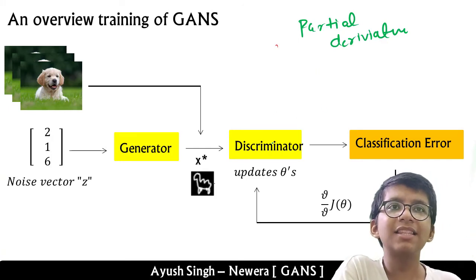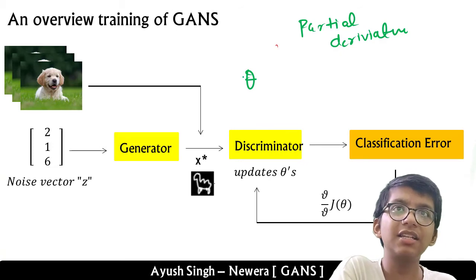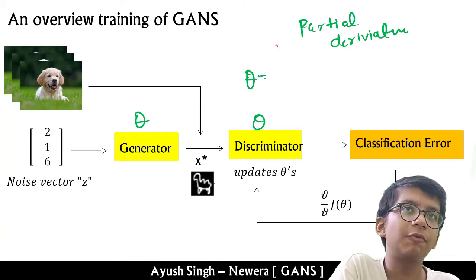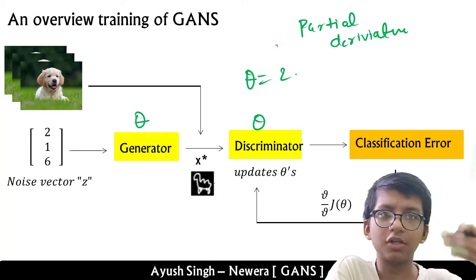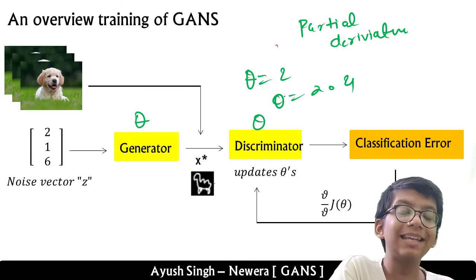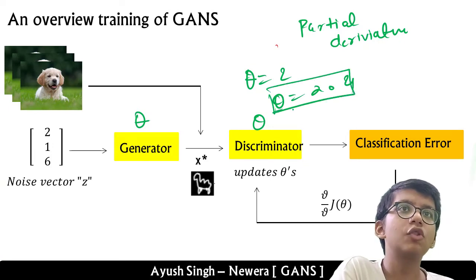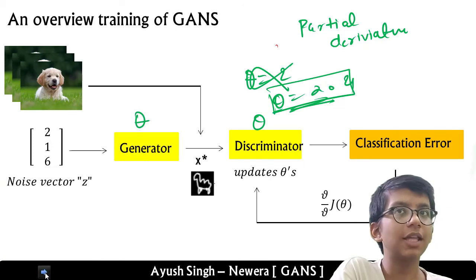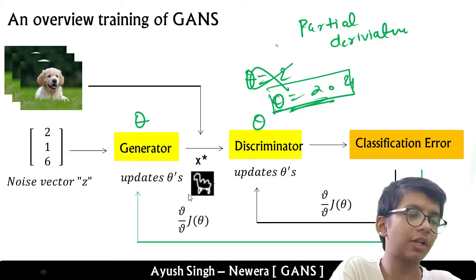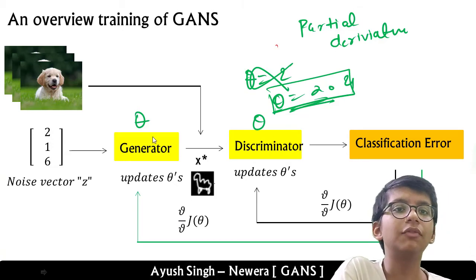Let's say theta, the parameter used to generate and classify, previously was 2, and using that we are generating examples. Now it simply tweaks it, let's say to 2.4, and it seems 2.4 works best. Then it updates theta to be not 2 but 2.4, and then it takes a partial derivative with respect to the generator, the partial derivative of the cost function, and then updates the weights of the generator.